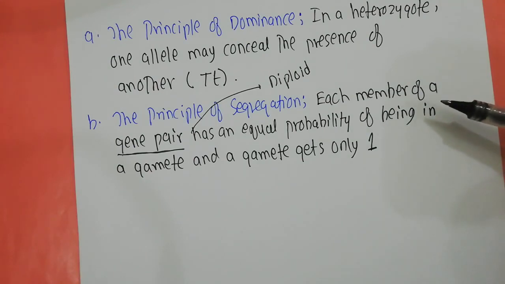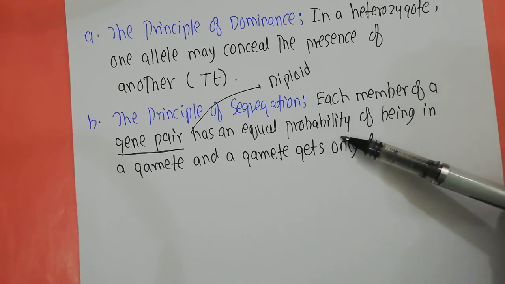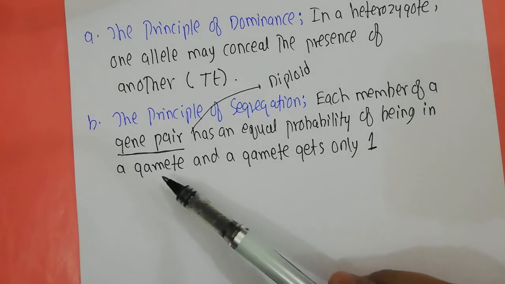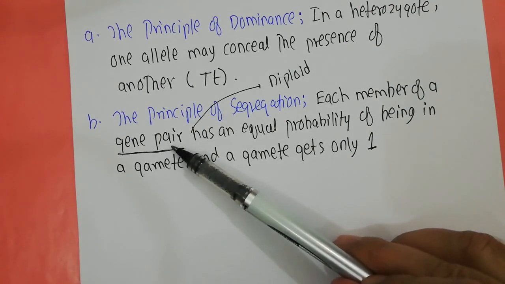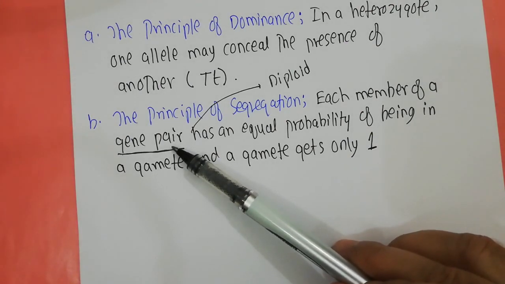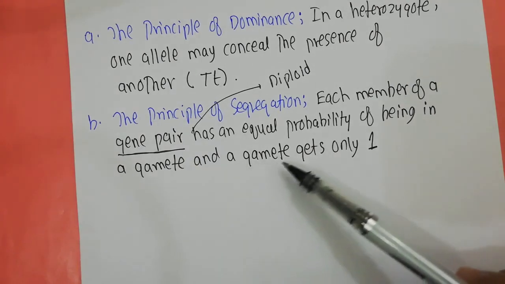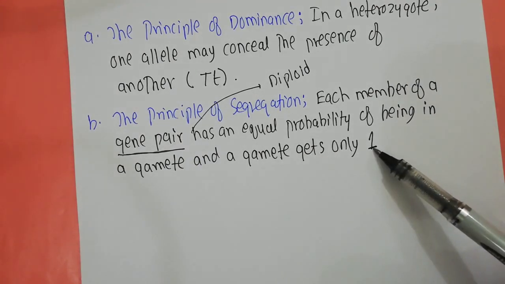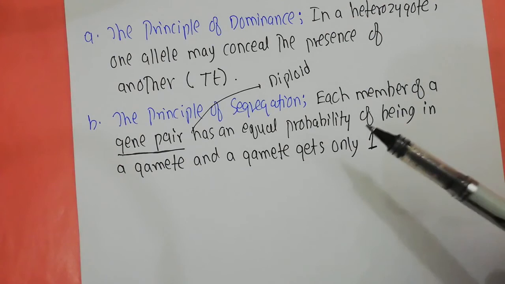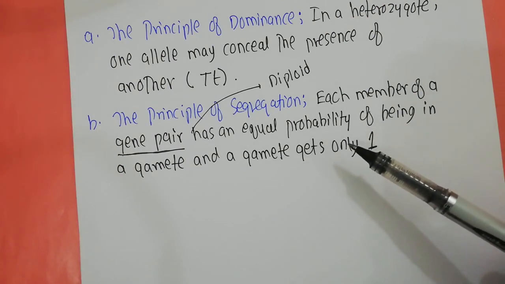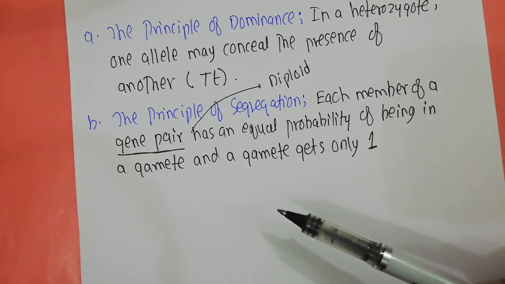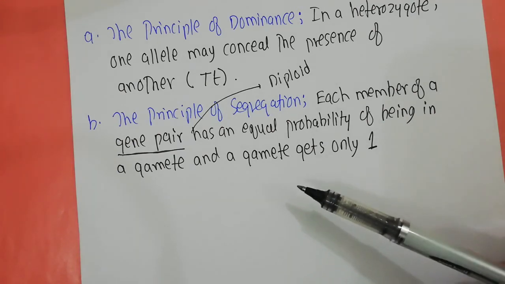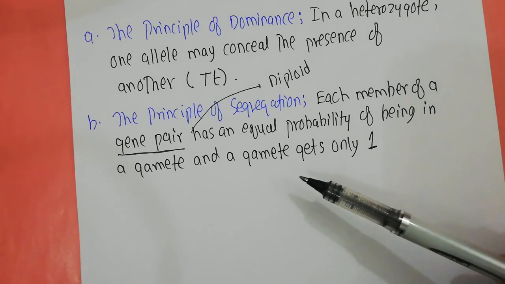What he said in the principle of segregation is that each member of a gene pair has an equal probability of being in a gamete. That means that during gamete formation, the members of the gene pair get separated from each other. But a gamete gets only one of them. When the members of the pair separate during gamete formation, a gamete can only get one member from the pair. It cannot have both of them. It will have only one of them from the pair.